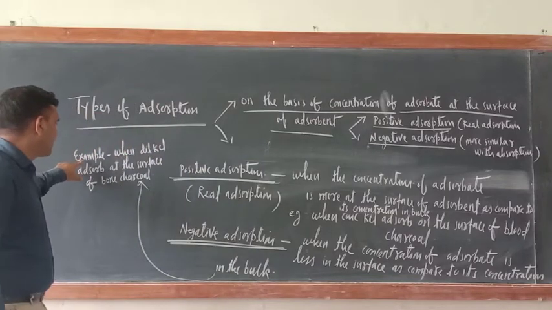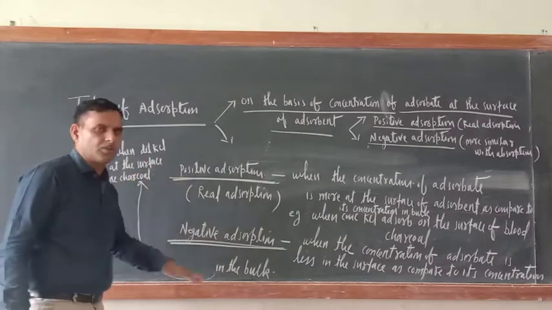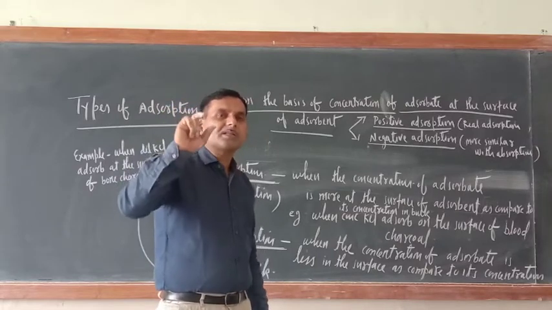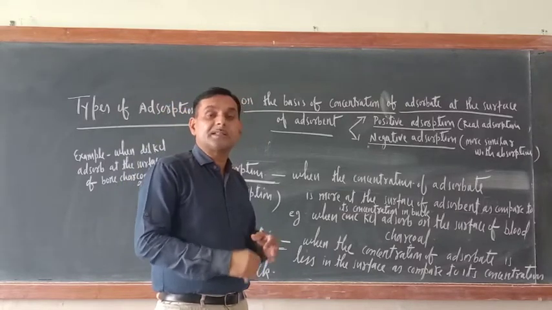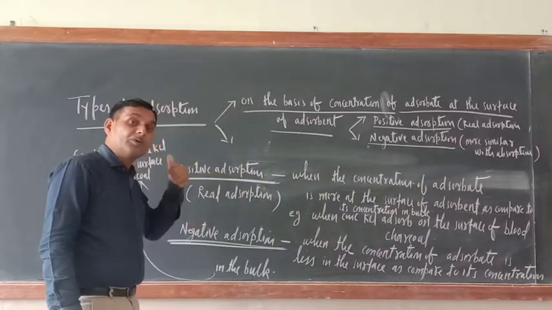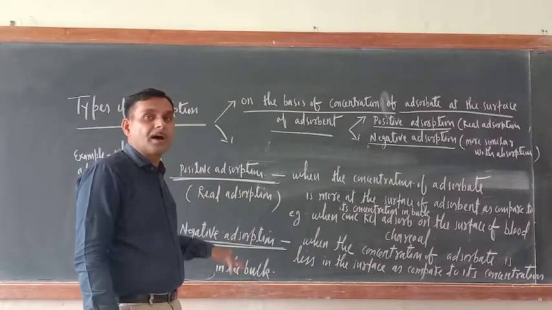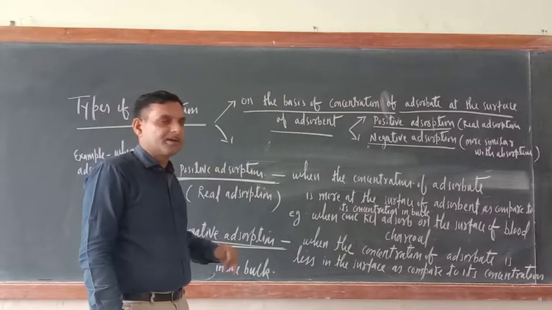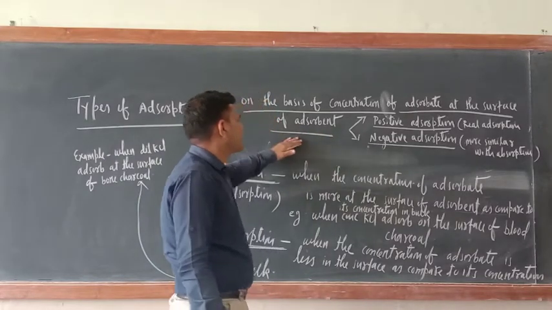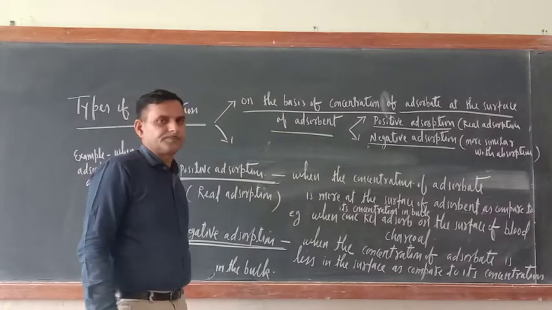Example also I have written. What is the example here? When dilute KCl is adsorbed at the surface of bone charcoal. So just see, adsorption of concentrated KCl solution on the surface of bone charcoal is an example of positive adsorption. But adsorption of dilute KCl solution at the surface of bone charcoal is an example of negative adsorption. So in this way, on the basis of concentration of adsorbate at the surface of adsorbent, I have completed the types of adsorption. Now next one.